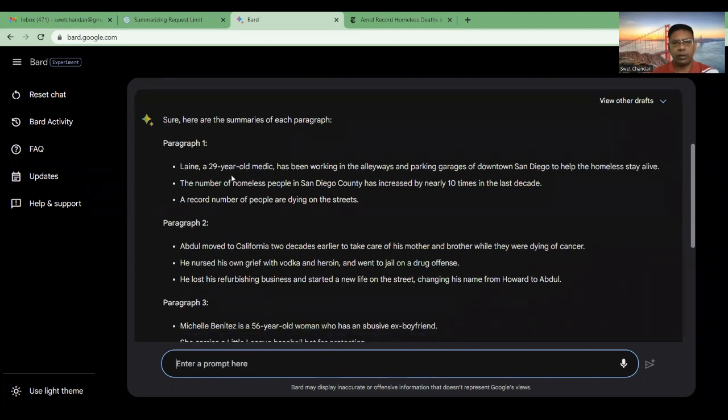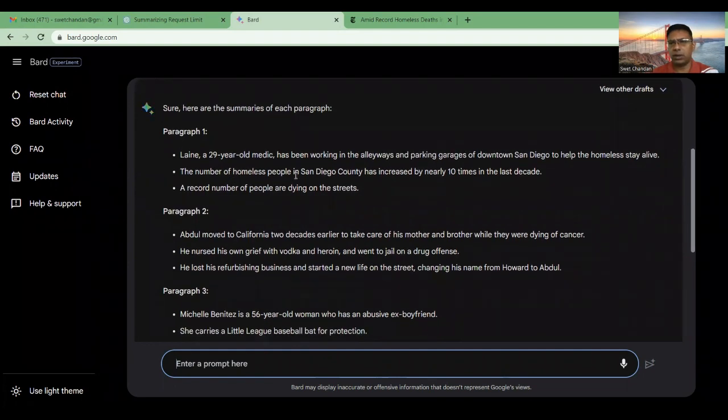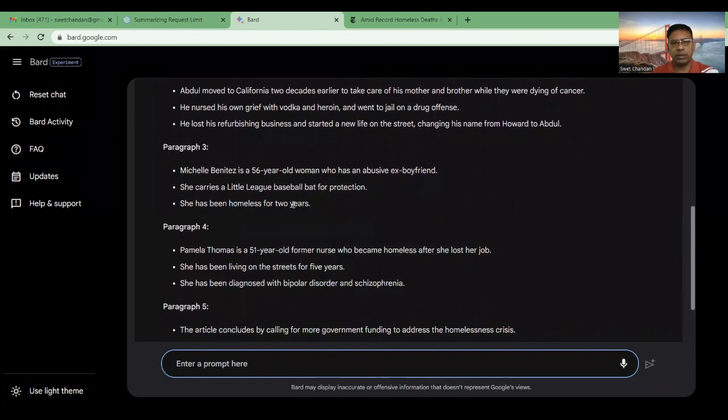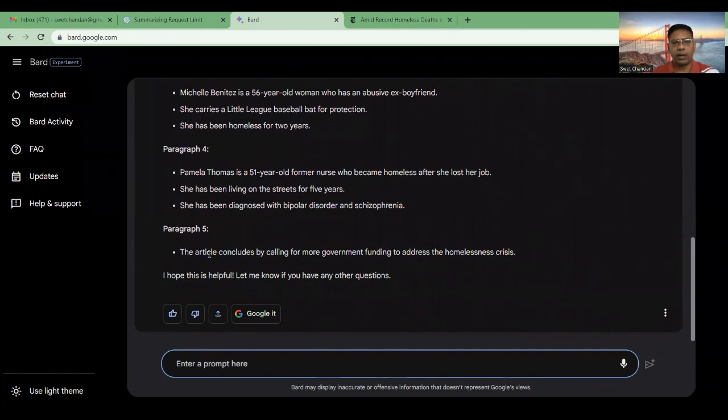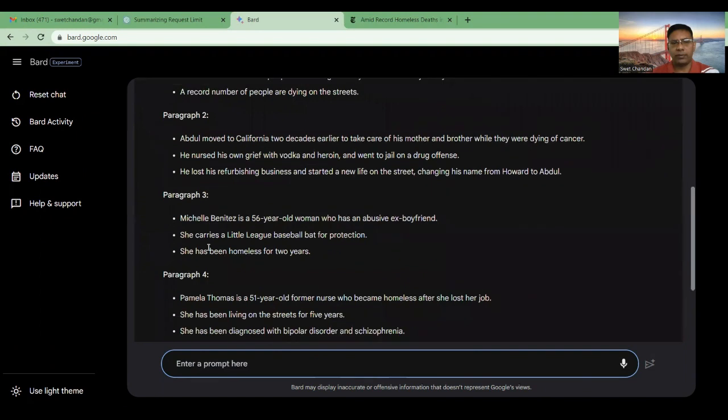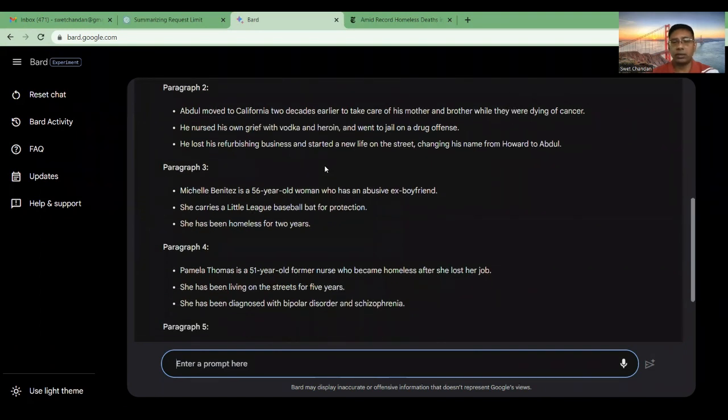Paragraph 1 introduces the character and the place, San Diego. In the second paragraph, Abdul moves to California. It is point-wise, a total of 5 paragraphs, and it is summarizing all the paragraphs. So it's good. I am not able to access the New York Times article, but here I can.